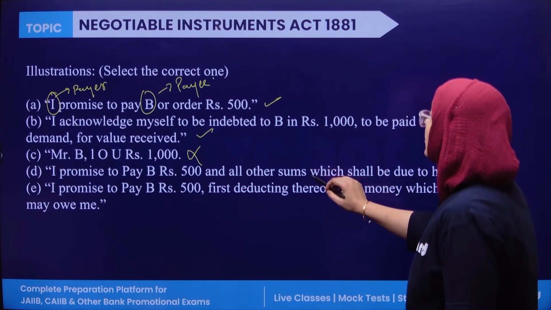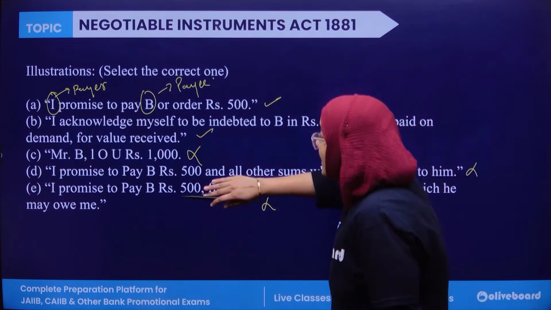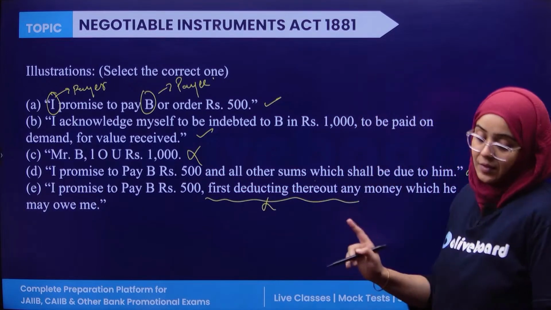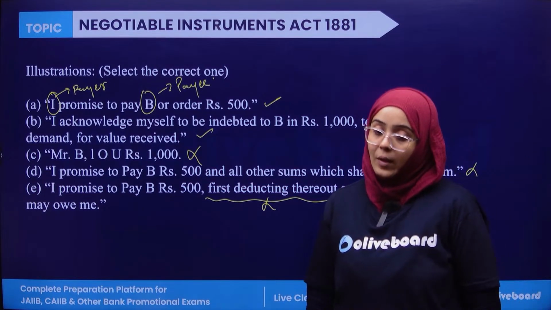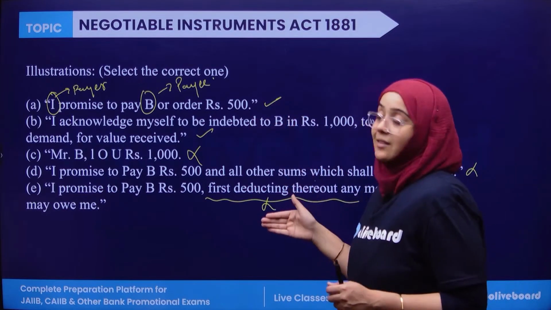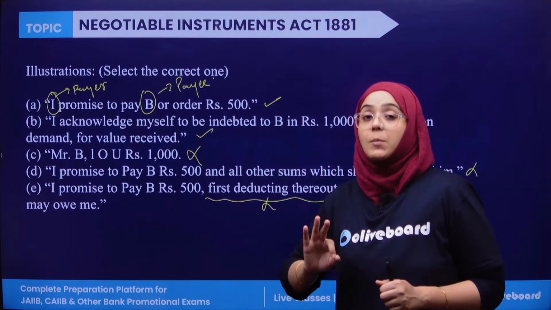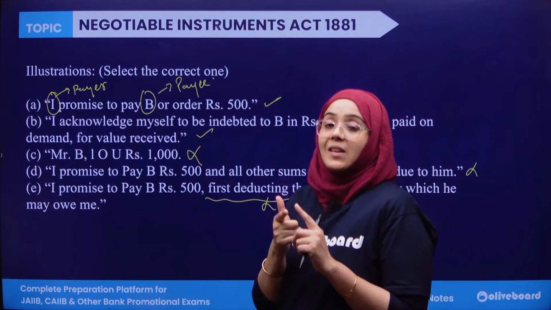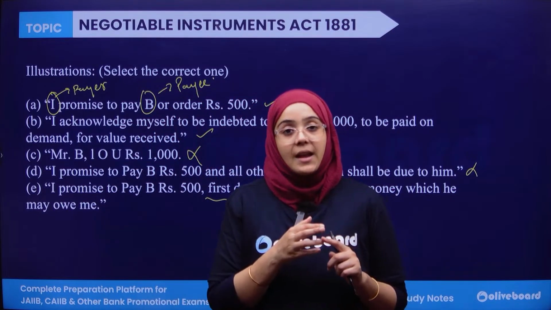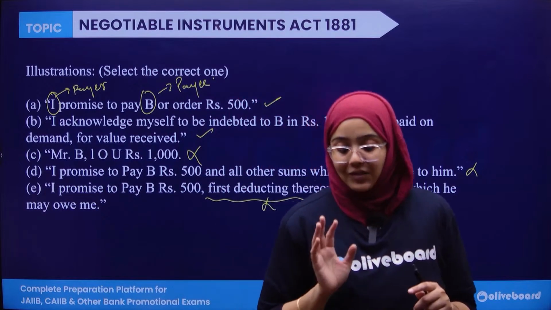So this is not a promissory note, and even this is not a promissory note, because if only this had been written, it would be good. But deducting first, this is actually wrong. So always remember the correct statement. The first and second are the perfect examples of a promissory note. Why? Because they represent the indebtedness, they represent a promise, there is a payer and payee, and the offer is unconditional. Now this is known as the promissory note.